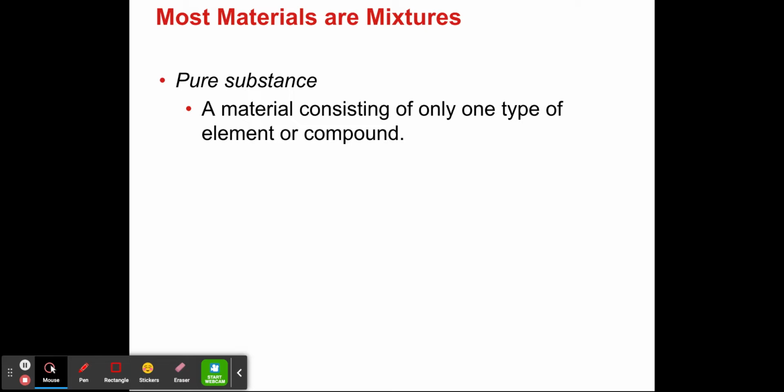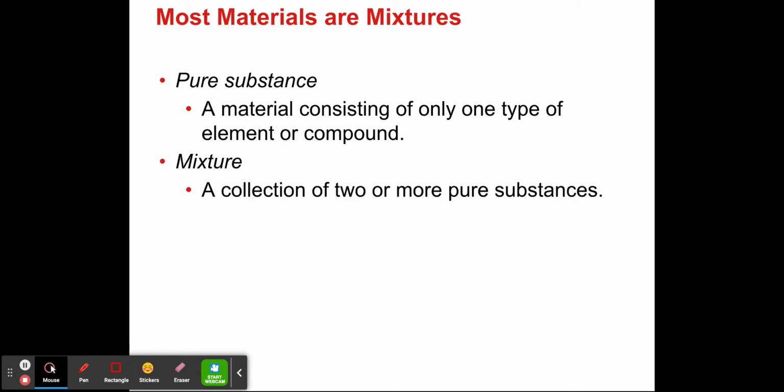So, what is a pure substance? A pure substance is a material that consists of only one type of element or compound. For example, pure iron, pure water, pure carbon, pure hydrogen. So you only have one type of element or one type of compound. Okay. So that is what is classified as a pure substance.